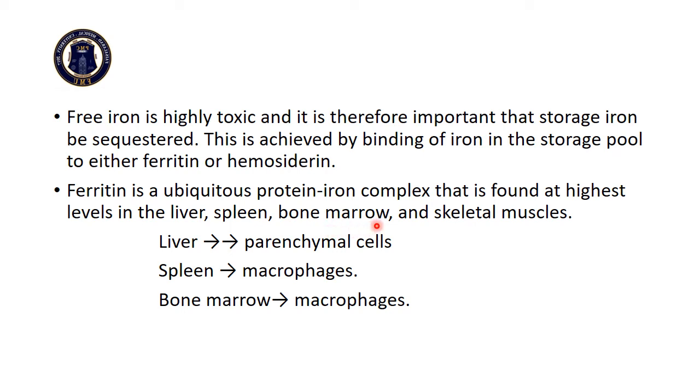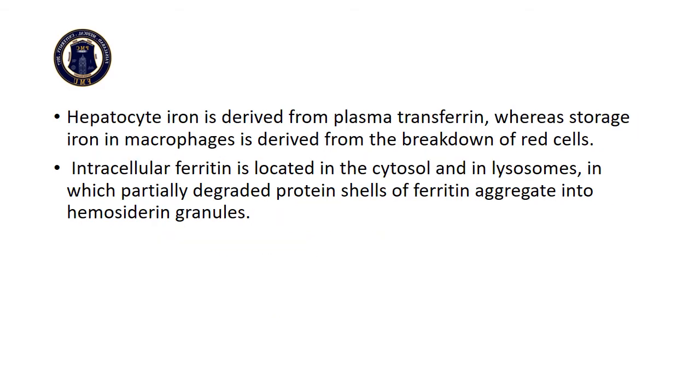In the liver, ferritin is stored in the parenchymal cells, while in the spleen and bone marrow, it is stored in the macrophages. Iron which is present in the hepatocyte is derived from plasma transferrin, while the storage iron in macrophages is derived from the breakdown of red blood cells.